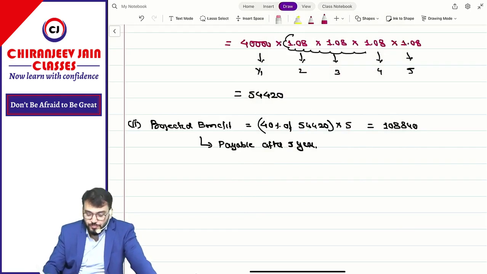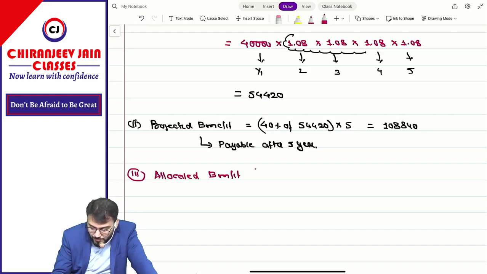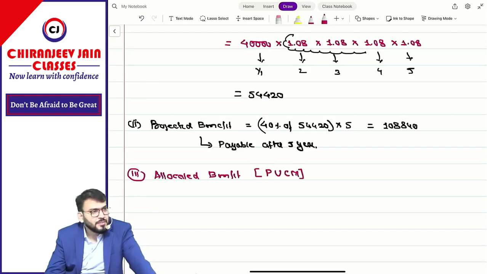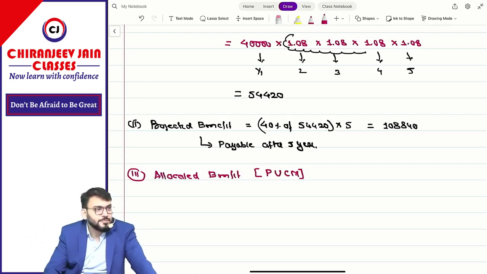Now what AS 15 says, this will be allocated, means we will calculate the allocated benefit by using the projected unit credit method, PUCM. What does it mean? It will be allocated equally to all the years, 5 years.